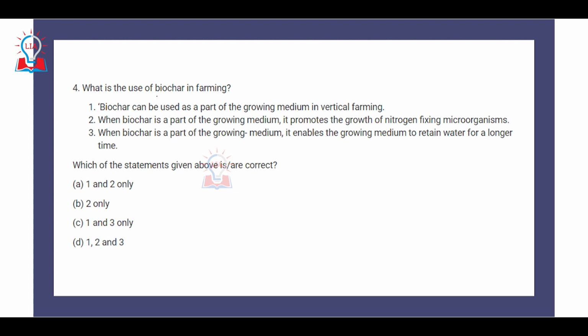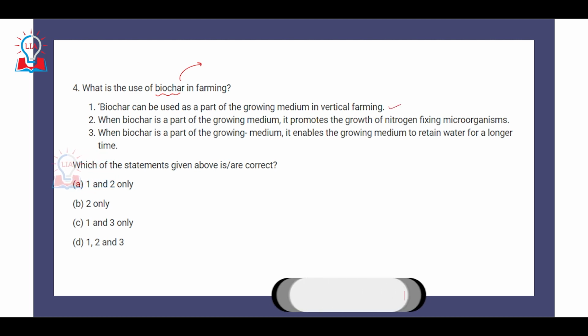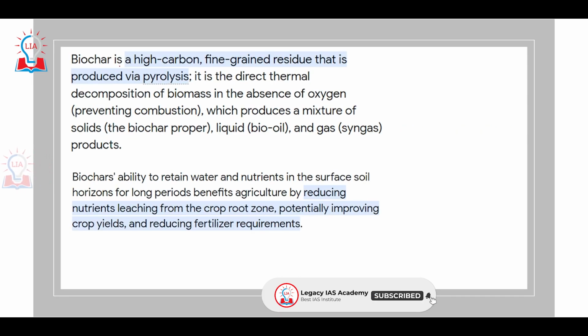Fourth question is related to biochar. Now, biochar is something that is again produced by burning of wood, and the first statement is that biochar can be used as a part of growing medium in the vertical farming. First of all, let's talk about biochar. If we have to define it, it is a high carbon fine grained residue that is produced via pyrolysis. It is a direct thermal decomposition of biomass in the absence of oxygen, because absence of oxygen prevents combustion.